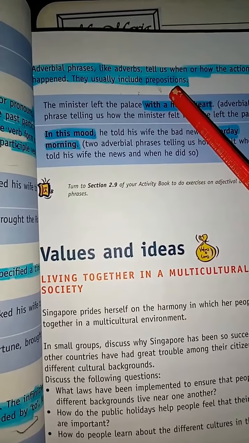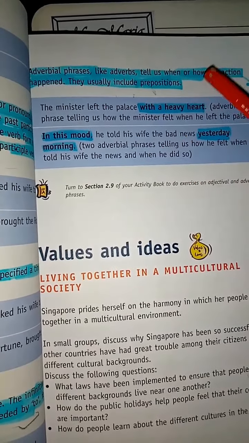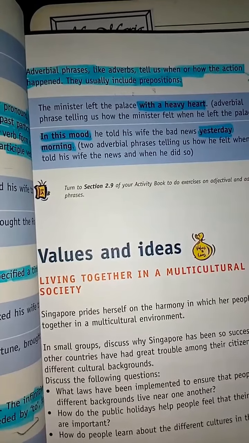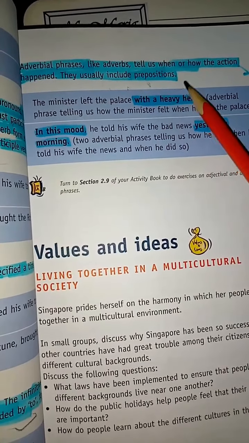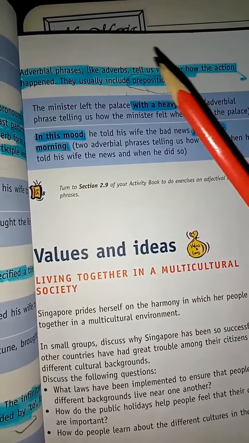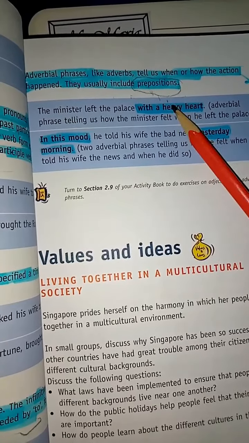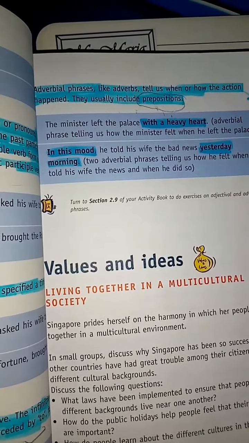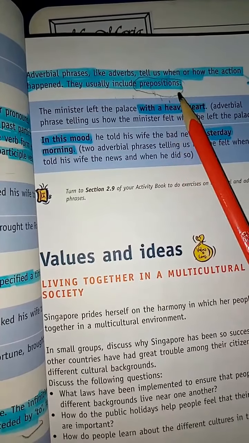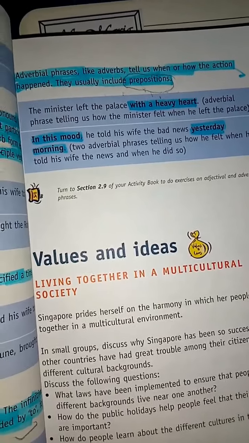So adverbial phrases like adverbs. What adverbs tell, they tell us when or how the action happened, कि कोई काम कब, कहाँ, कैसे हुआ. They usually include prepositions, and the preposition का भी काम क्या होता है, it tells us when, where or how something happened. So adverbial phrases का काम भी adverbs की तरह होता है और इसमें ज़्यादातर preposition ऐड की जाती है. Usually, we are talking about usually, not all the time.